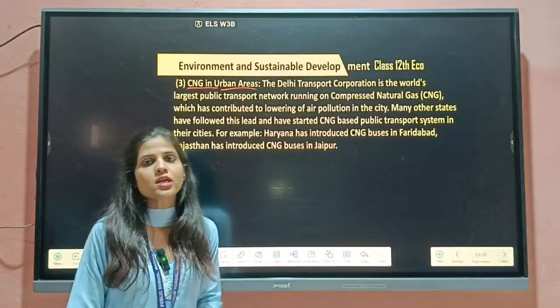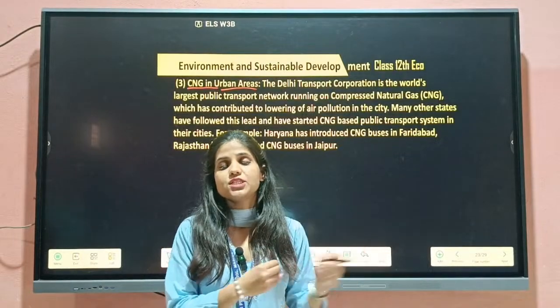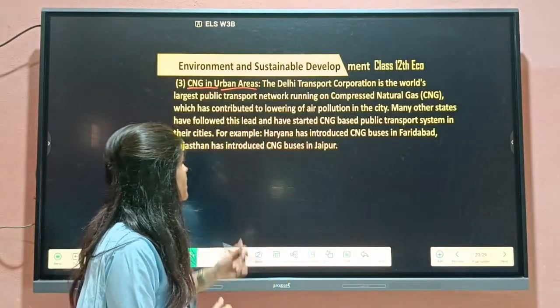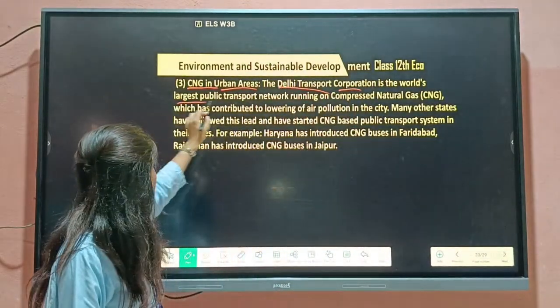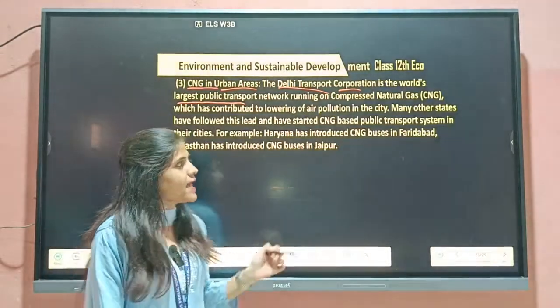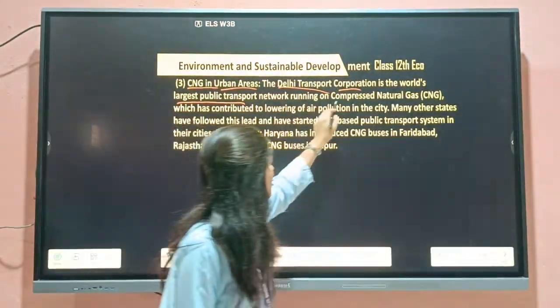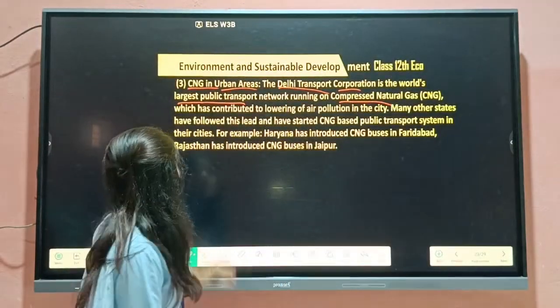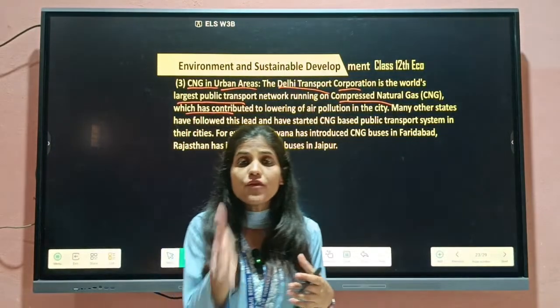And now we are talking about the urban areas, people who are living in cities and towns. CNG is being provided for these people. Delhi Transport Corporation runs the world's largest CNG public transport network, CNG, compressed natural gas, which is contributing to lower air pollution.